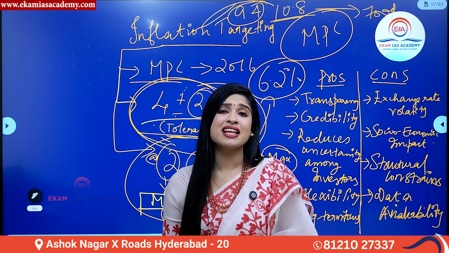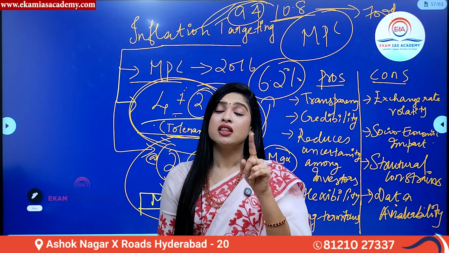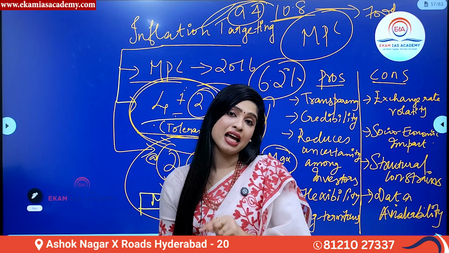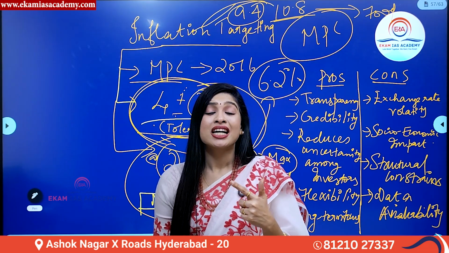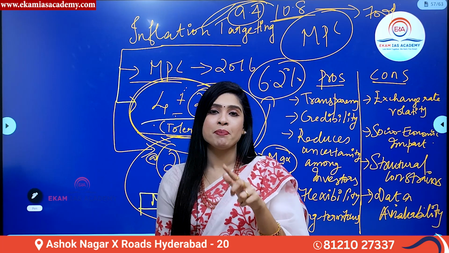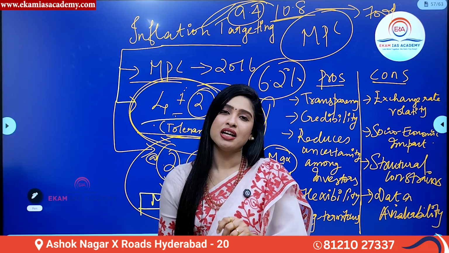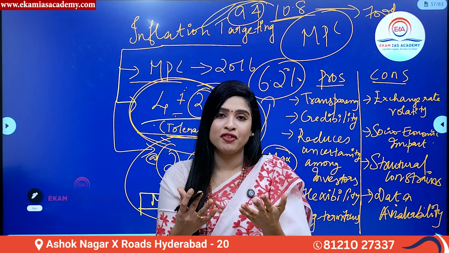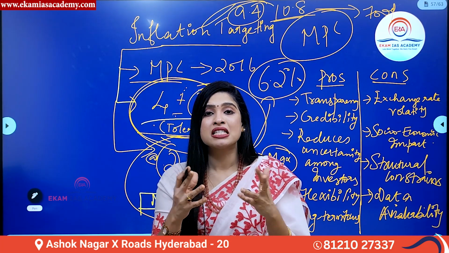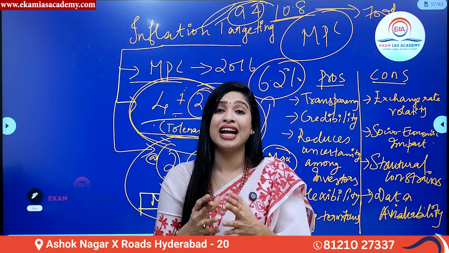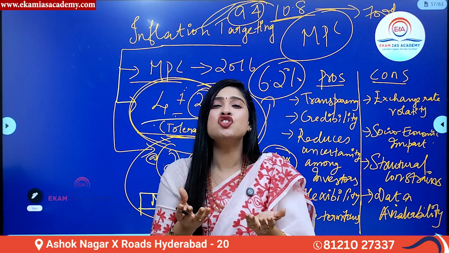Now, in the very same year 2016, the Monetary Policy Committee decided to adopt the Consumer Price Index, that is CPI, as the most important indicator of inflation. In simple terms, to measure inflation, the price of goods and services is taken into consideration at a retail or consumer level.